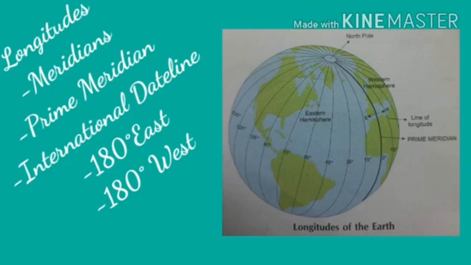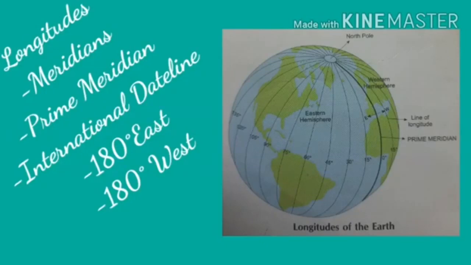Children, what are longitudes? Yes, the lines that are vertically drawn are called longitudes. Children, the 0 degree longitude is known as the prime meridian. It passes through Greenwich near London and it divides the earth into the eastern hemisphere and the western hemisphere.